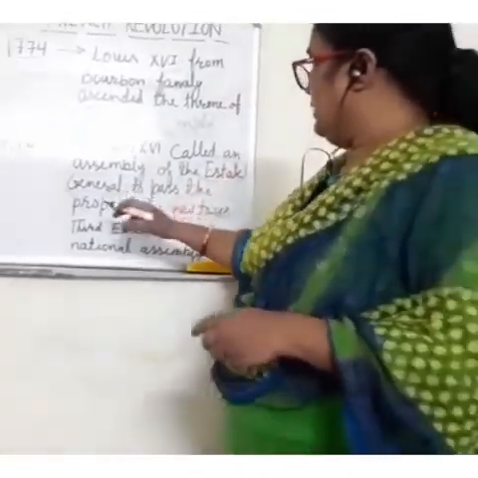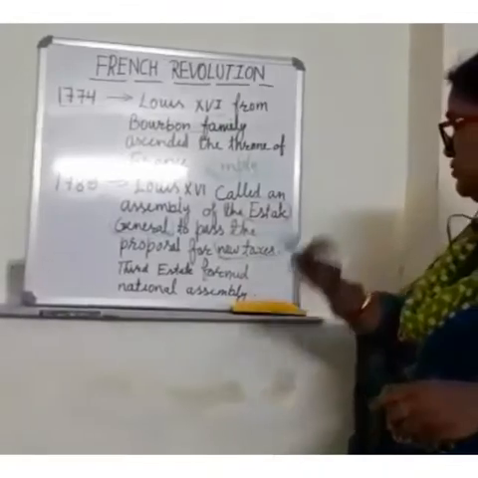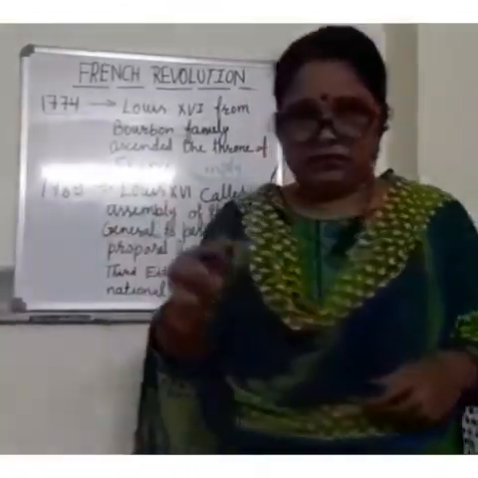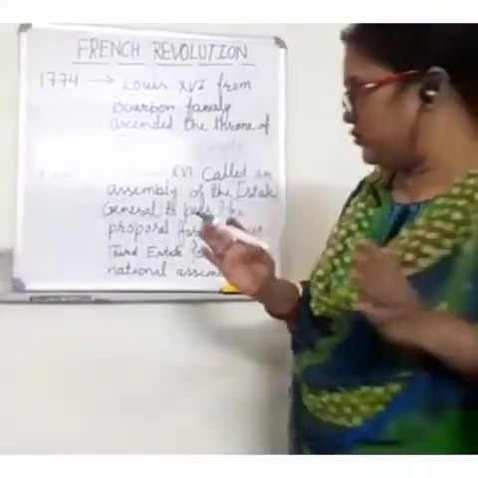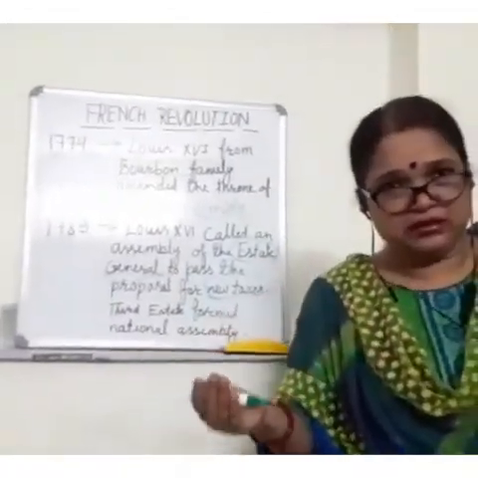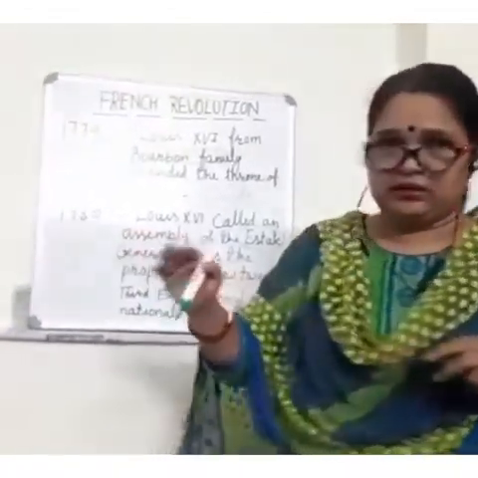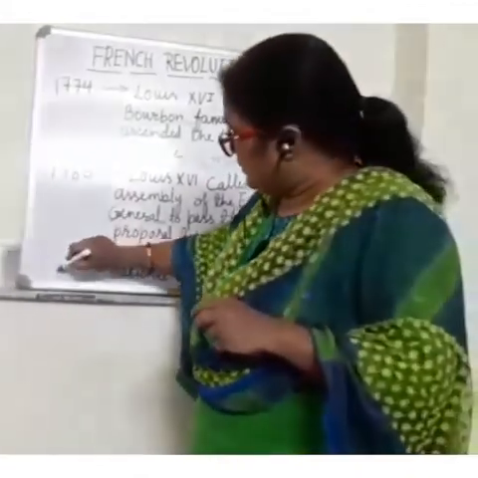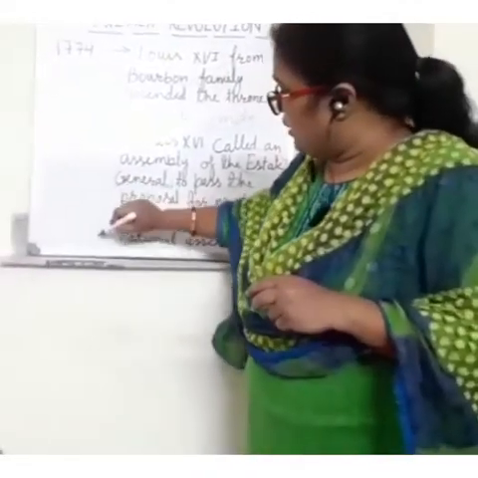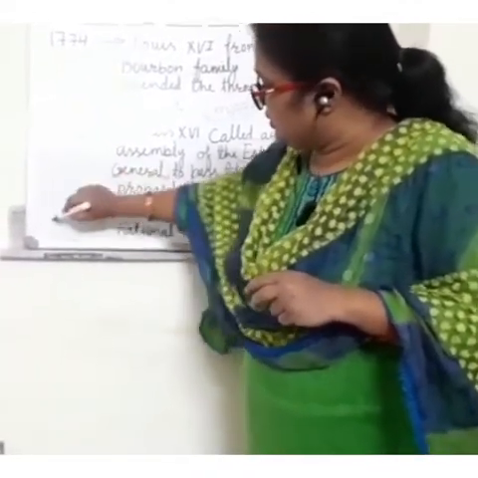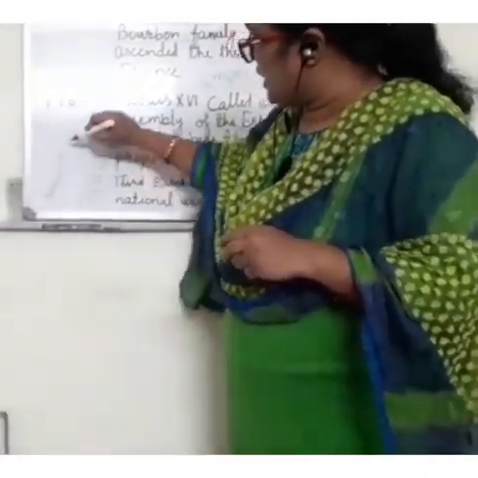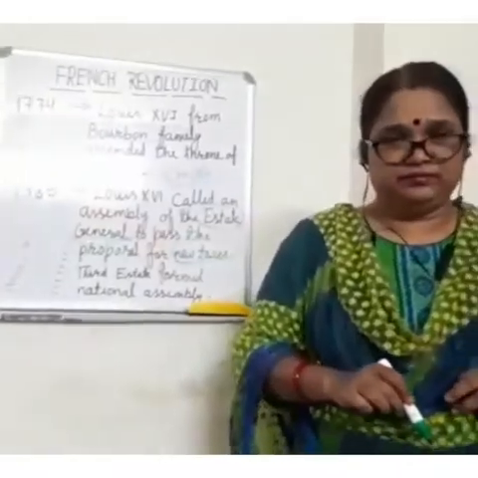But what happened in that assembly, in the State General, is that all the three states of French society came there. At that time, French society was divided into three groups: the nobility, the clergy and the third state. The 300 members each from the nobility and clergy were sitting facing each other in rows, while the third state members, who were 600 in number, were standing at the back of both rows.